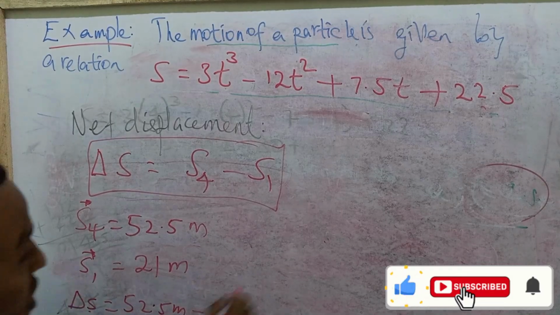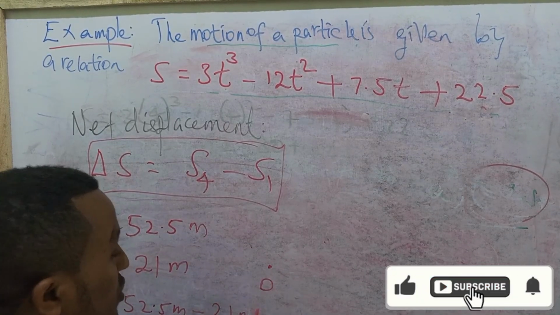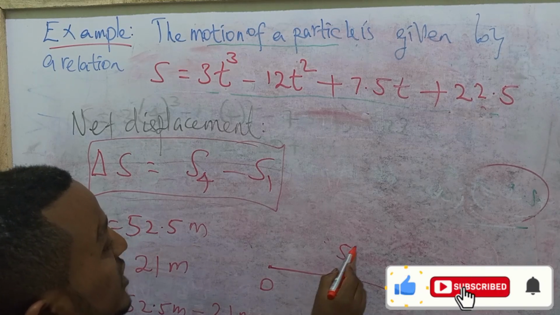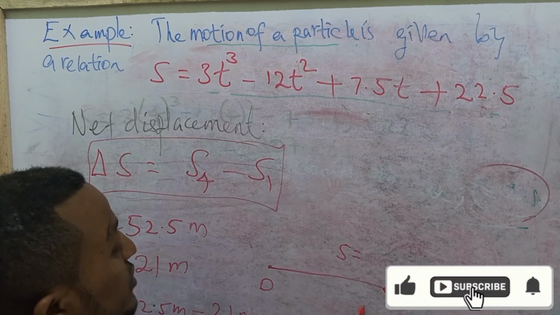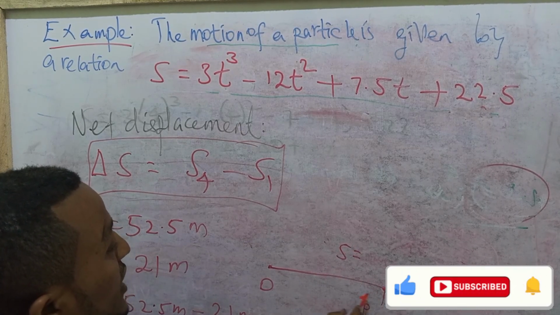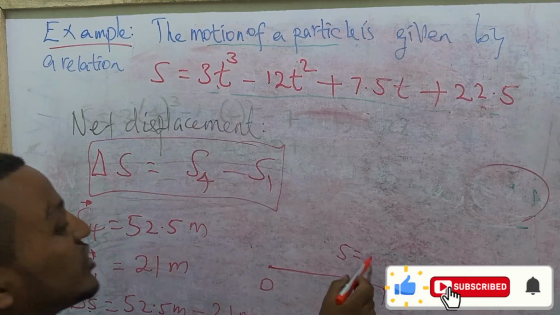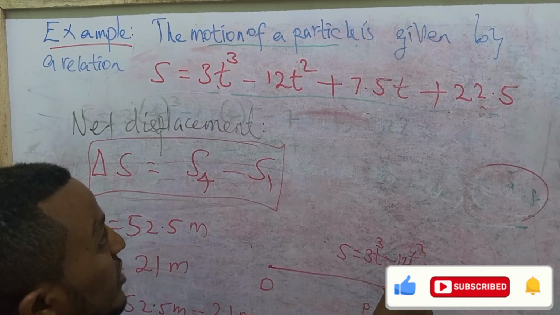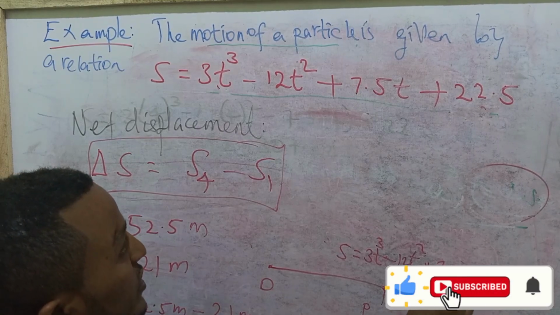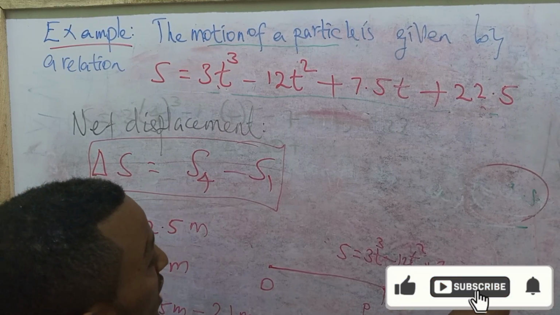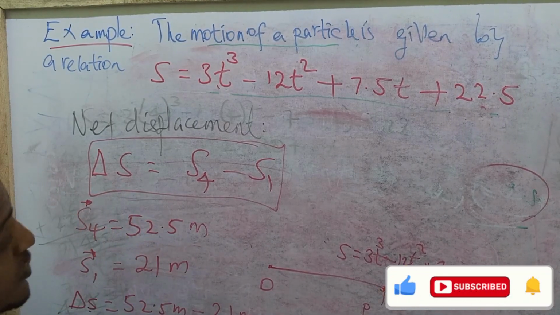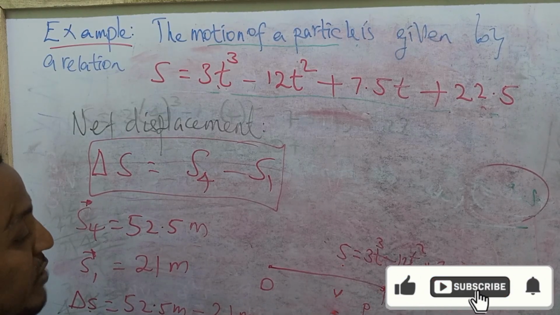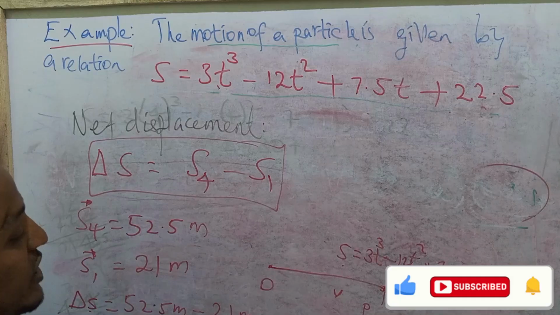As we saw earlier, a particle starts from the initial origin and reaches some position. Let's say this is the origin, the position origin. Now there is a particle at p with displacement s equal to this formula, 3t cubed minus 12t squared plus 7.5t plus 22.5, at this position. So at this position, s, velocity, displacement and acceleration are there. We have obtained that.